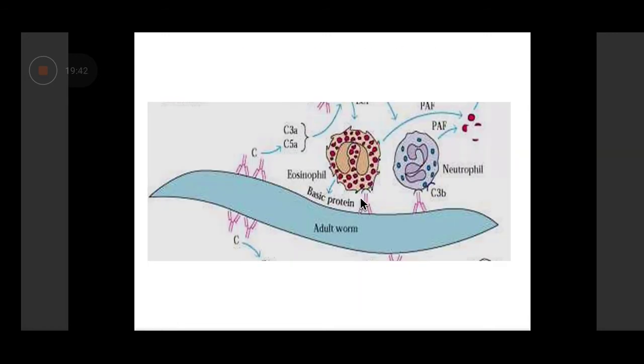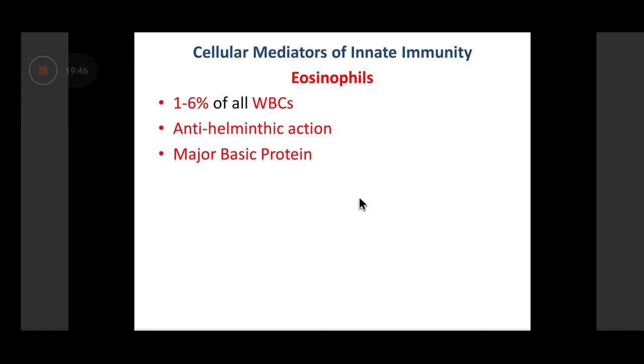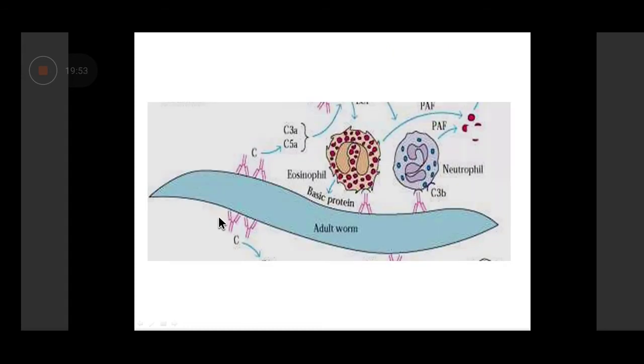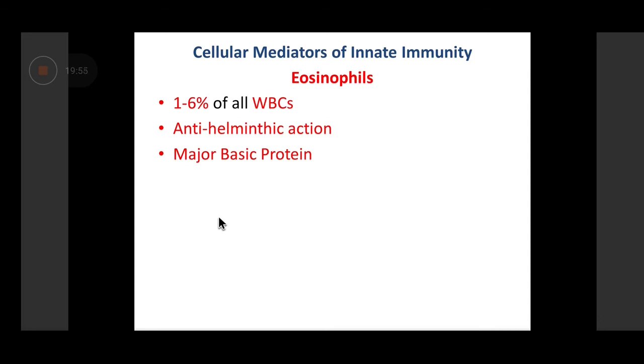Eosinophils obviously cannot eat up the helminth, because the helminth is so big in size. So they release chemicals like major basic protein, which cause damage to the surface of the organism. And that's why you'll find that in many helminthic infections, you get eosinophilia. So that's an indicator that probably the person might be suffering from a helminthic infection.